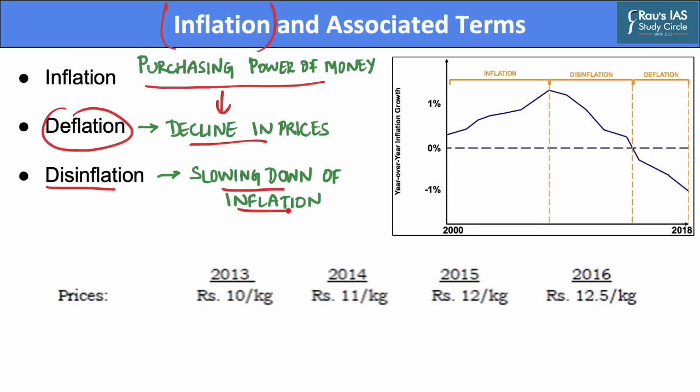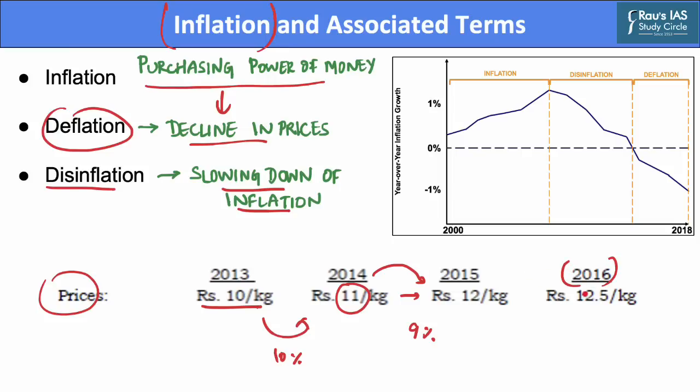Now, disinflation. Disinflation is a slowing down in the rate of inflation. It means there is inflation in the economy, but the inflation percentage is decreasing. For example, let us consider the prices of onions. In the year 2013, the price of onion was 10 rupees, whereas in 2014, it increased to 11 rupees, signifying 10% inflation. In the following year of 2015, the price of onion again rose by 1 rupee. However, in terms of percentage, it constitutes 9% inflation. Whereas in the year 2016, the cost of onion was 12.5 rupees, which constituted 4.2% inflation.